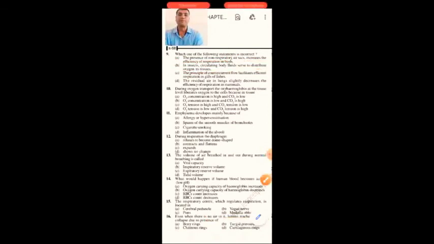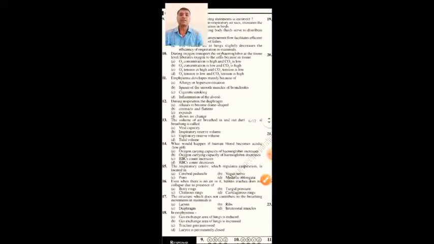During oxygen transport, the oxyhemoglobin at the tissue level liberates oxygen to the cells because in tissues O2 tension is low and CO2 tension is high. In the lungs, O2 tension is high and CO2 tension is low.